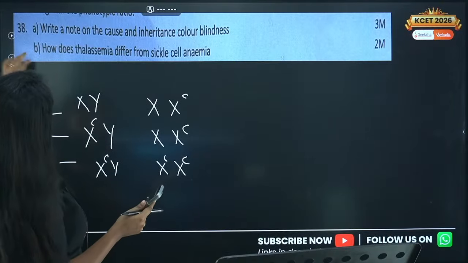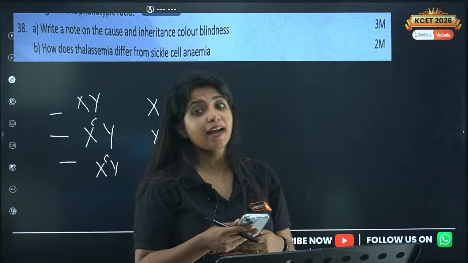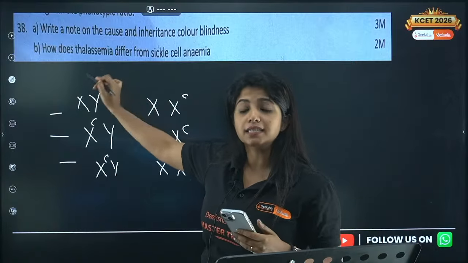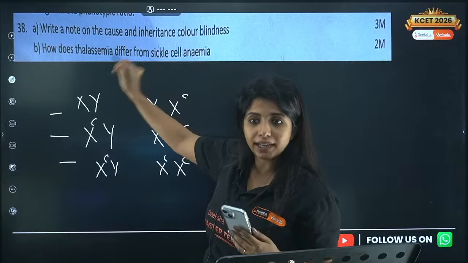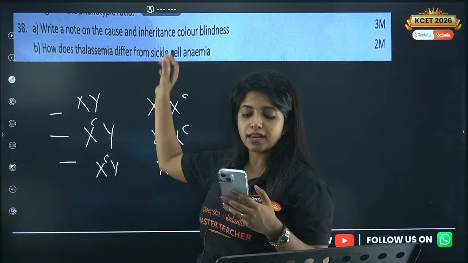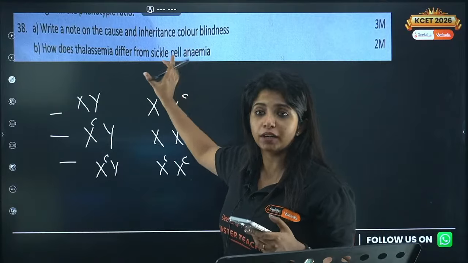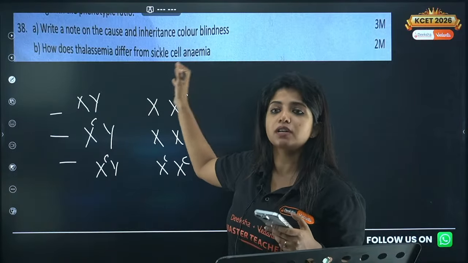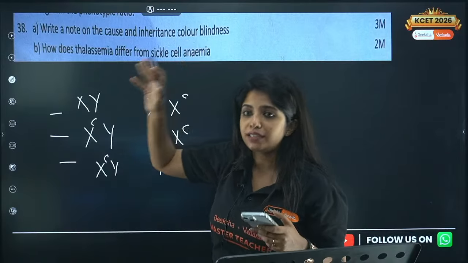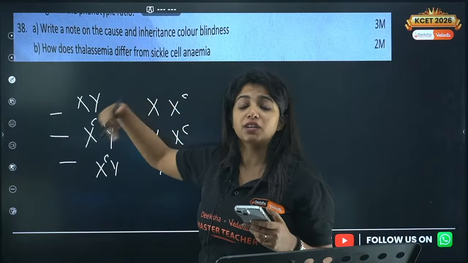Now, how does thalassemia differ from sickle cell anemia? You have to explain how. Thalassemia is a quantitative disorder, sickle cell anemia is a qualitative disorder. Both are blood disorders, but explain them separately. Why is it quantitative and why is it qualitative? In sickle cell, the quality of the beta hemoglobin chain is hampered, because there is a point mutation at the 6th position of the codon. In thalassemia, why is it a quantitative disorder?